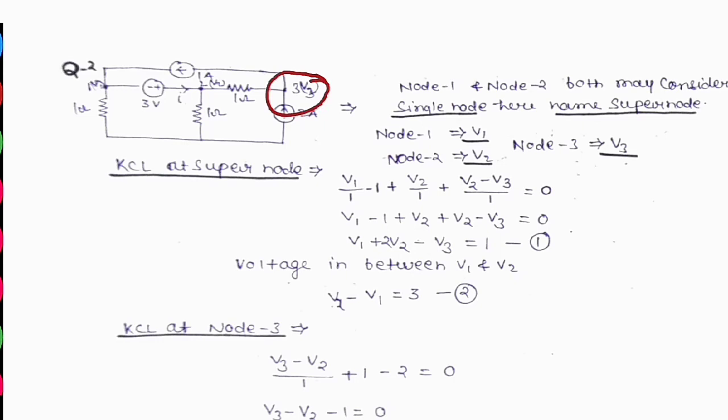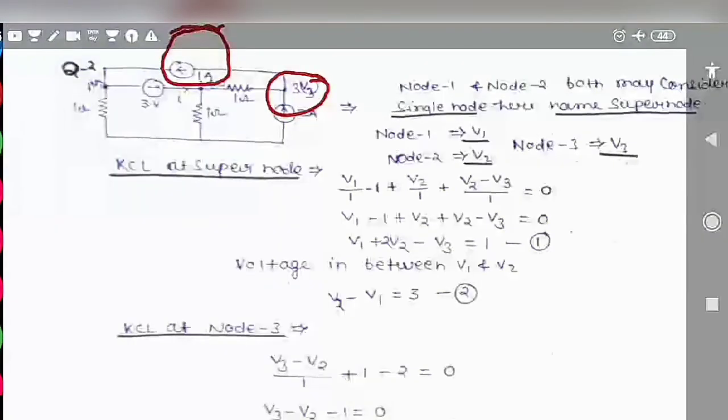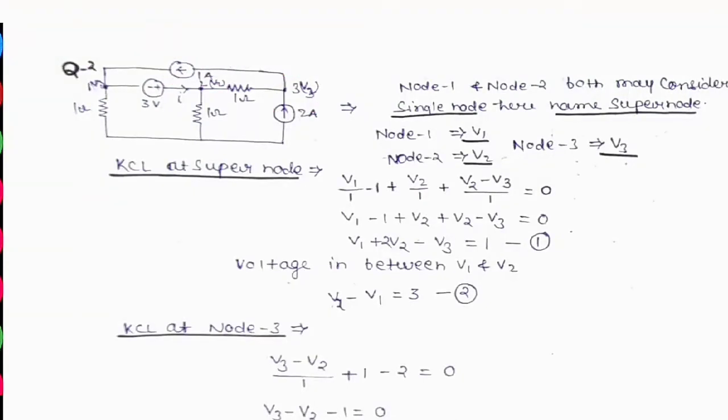If we apply KCL at node 3, why is it not a supernode? Because between node 3 and node 1, or node 3 and node 2, there is no voltage source. If this current source were a voltage source, then we could also apply the supernode concept. So we can only apply KCL here. Through KCL we get V3 minus V2 divided by 1 plus, this one is 1, and the same direction we have assumed.